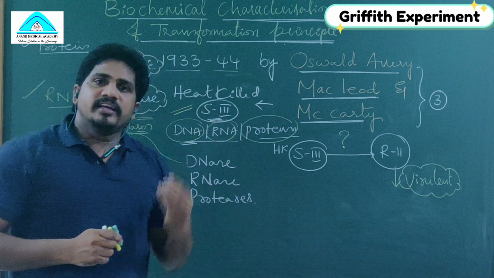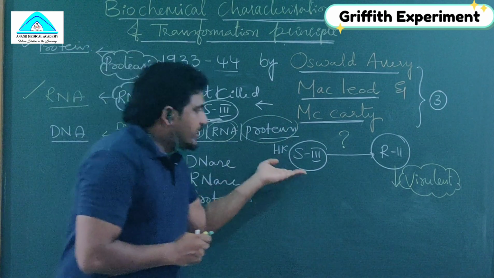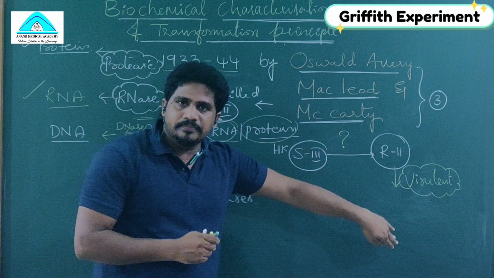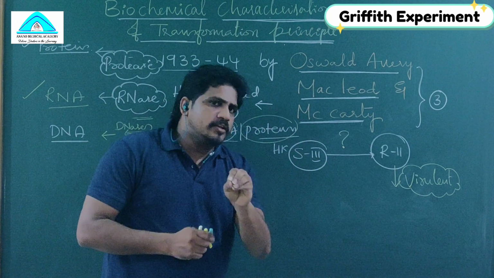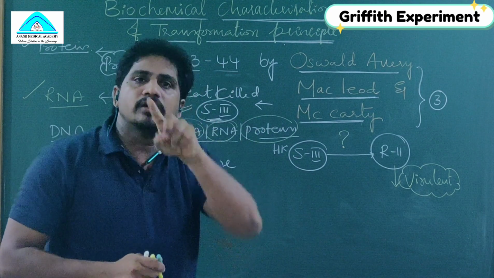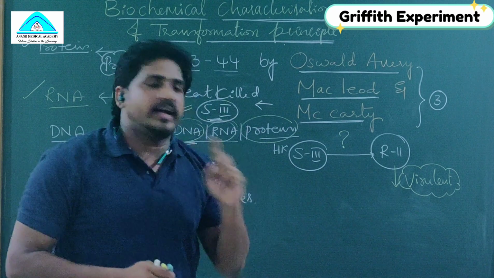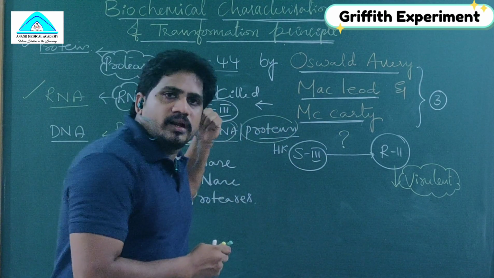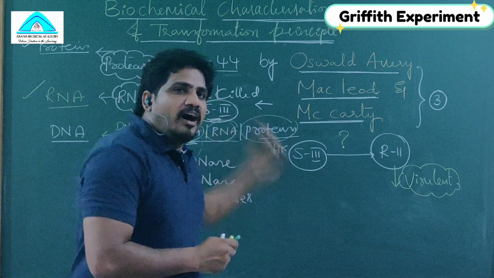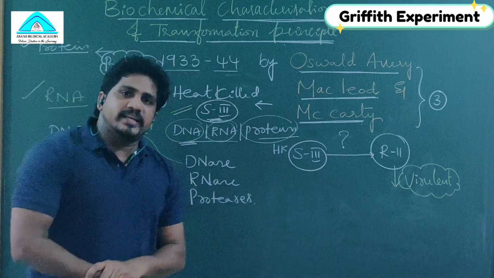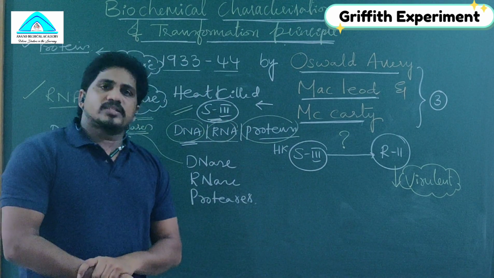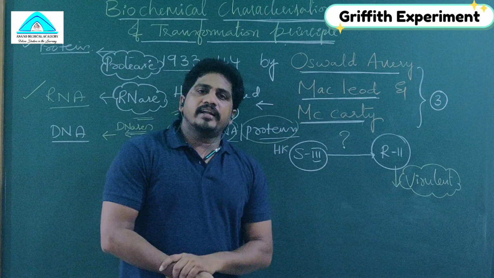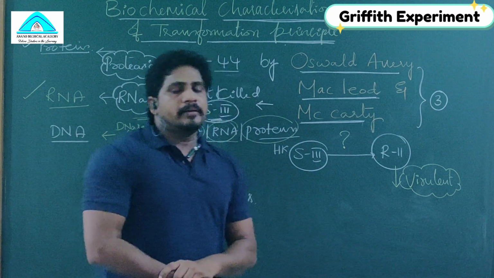Why is the mice alive? DNA is not there. If DNA is not there, DNA does not go from S3 to R2 and make the R2 virulent. DNA is responsible for forming the smooth, shiny coat around the R2. If the DNA was removed using DNases, how can it provide the smoothness around the cell wall? So R2 remains non-virulent and is attacked by the antibodies of the mice.